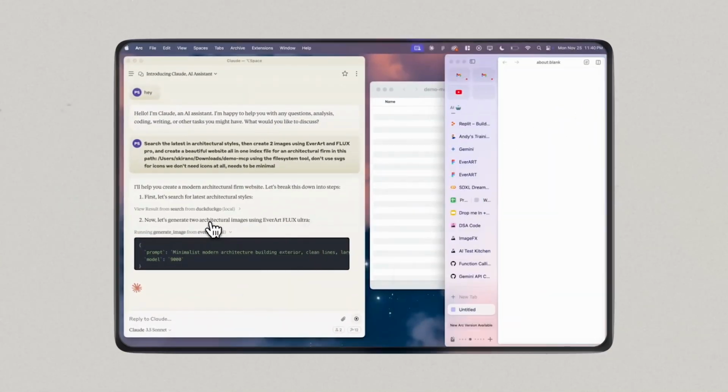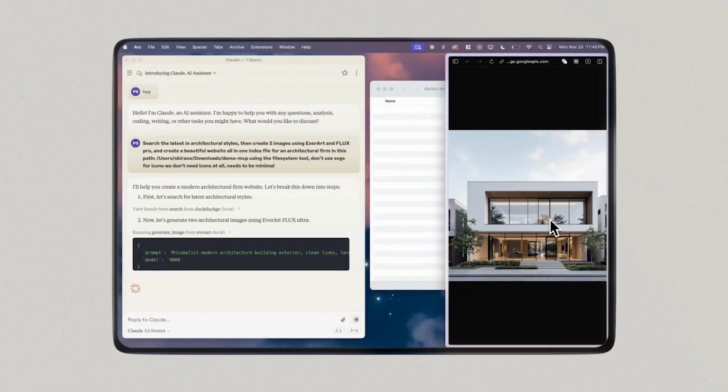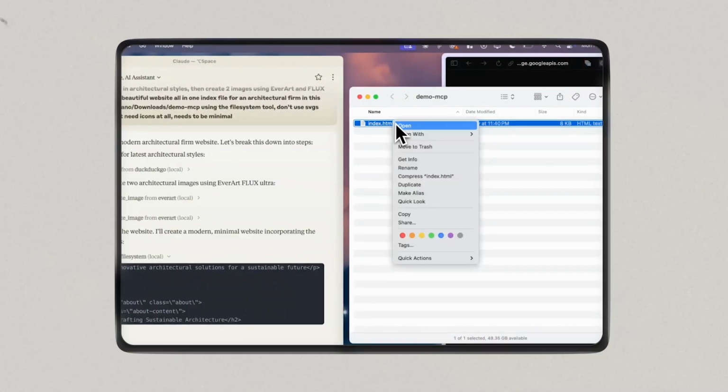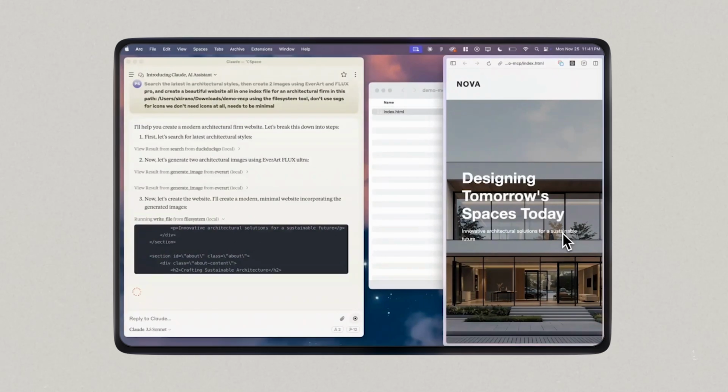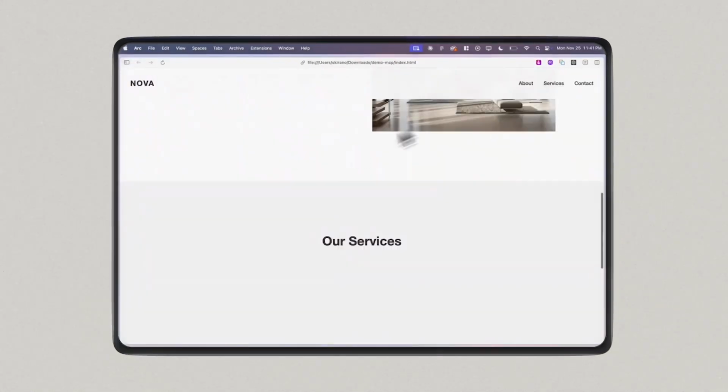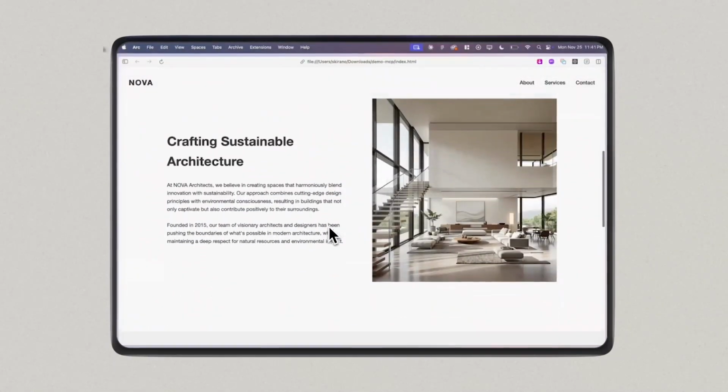Whenever it needs access to a new resource on your computer, like the file system or network, it asks for permission. And there it is. That's your new website. Check this out. Tell me what you think. It's crazy. It's pretty good.